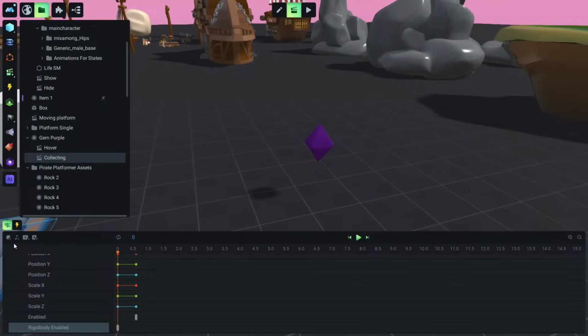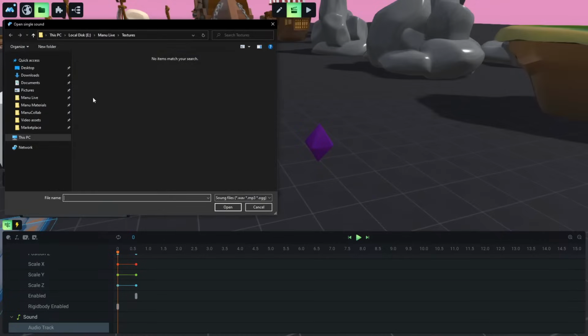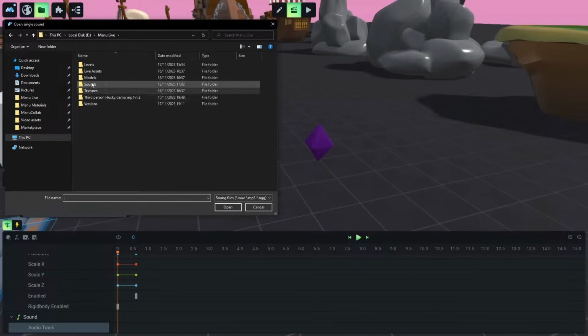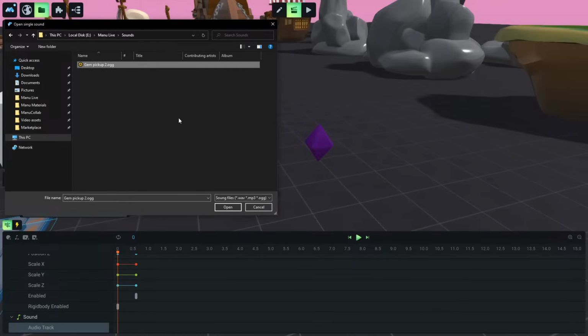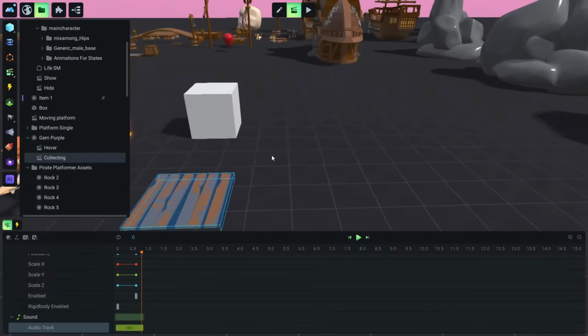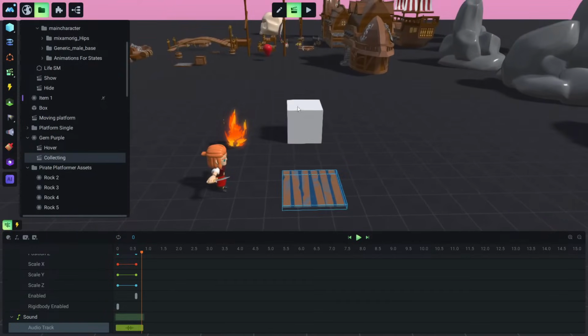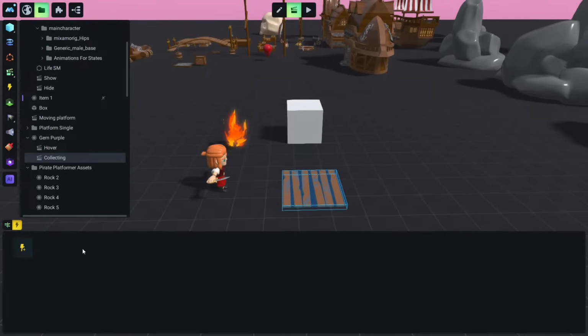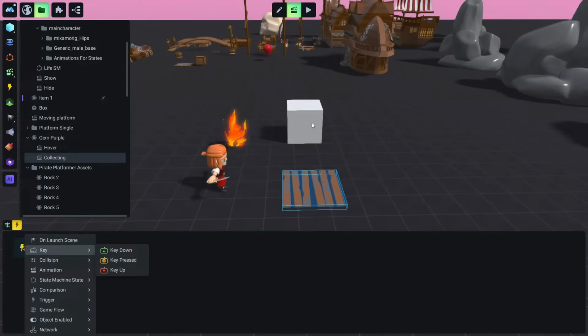Just to make things a little bit more interesting, we can add a sound, for example, and we can go there and we can import a sound that we like. So open, and now if we click this, you see that the crystal goes into the character. We will see this live in gameplay soon. So how can we actually trigger this animation, like we did before with the collision event